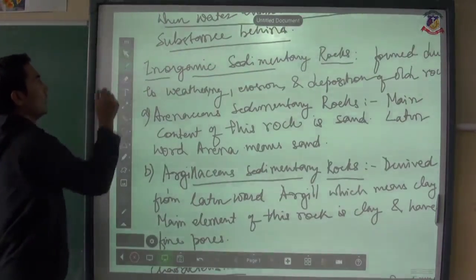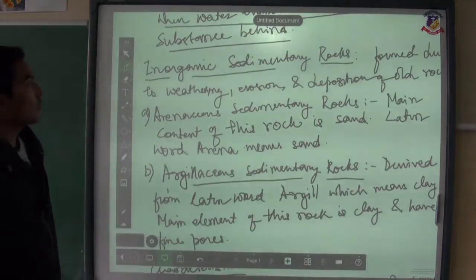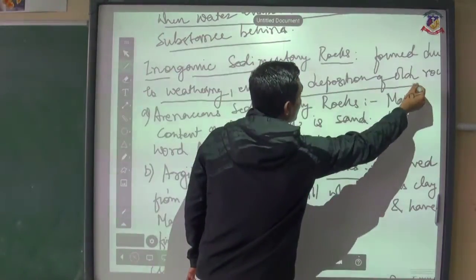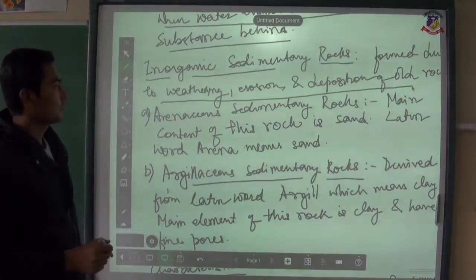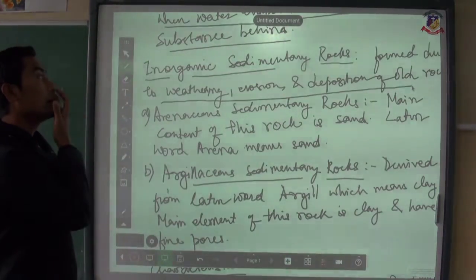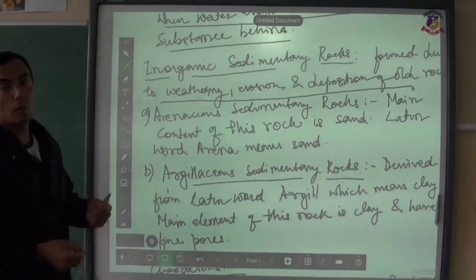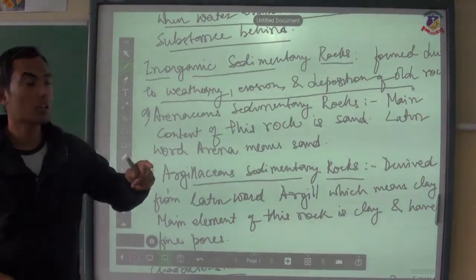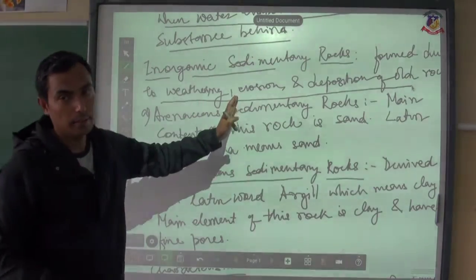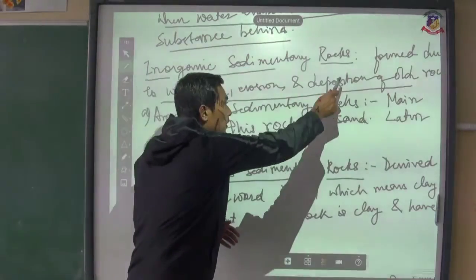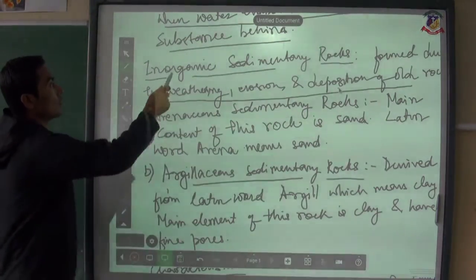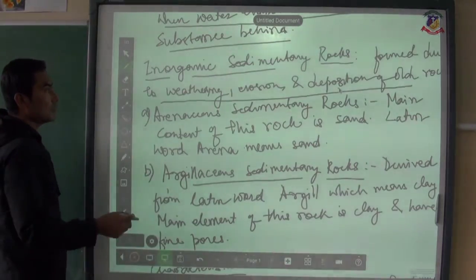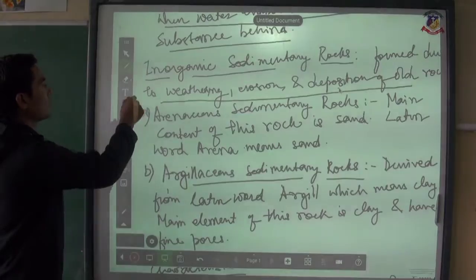Next, inorganic sedimentary rocks. These are formed due to weathering, erosion and deposition of old rocks. Clear? That means when old rocks are weathered, eroded and finally deposited in one place, it results in the formation of inorganic sedimentary rocks. Now these inorganic sedimentary rocks are further subdivided.